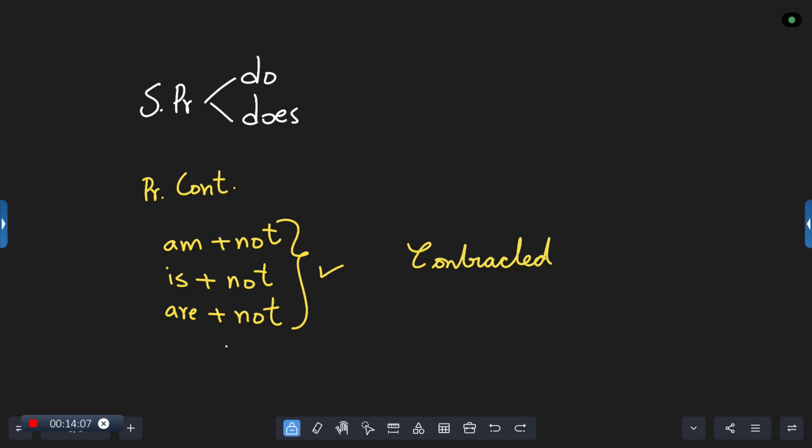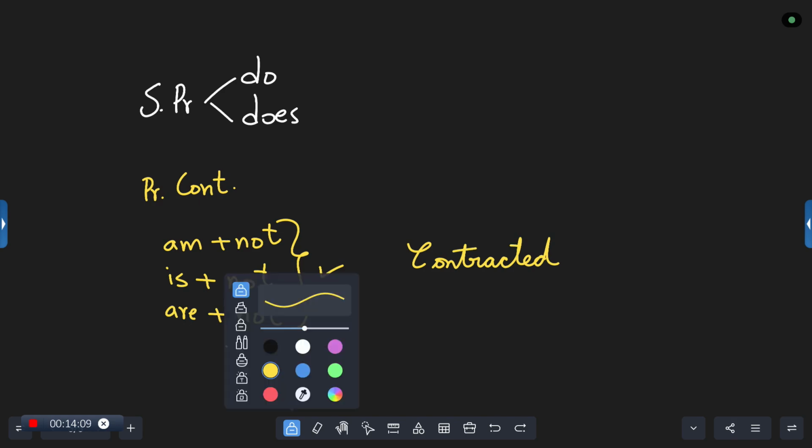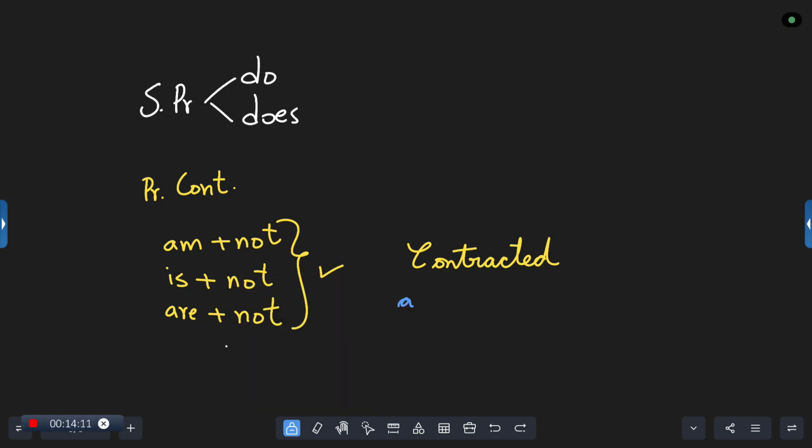How do we write the contracted forms? What happens to am plus not? What happens to is plus not? And are plus not? Come on, I wanted anyone to tell me the answer.